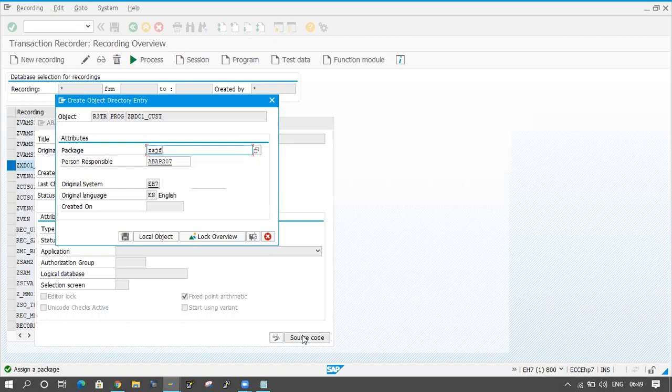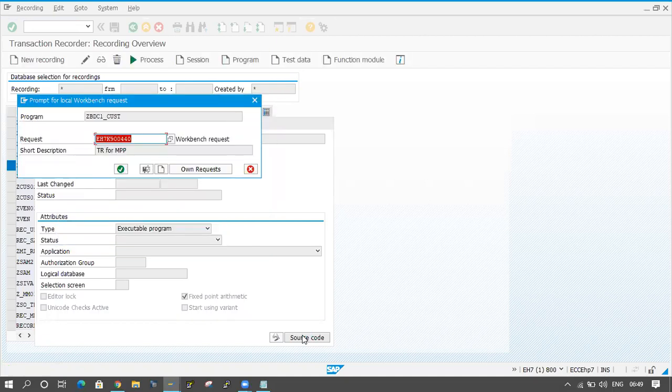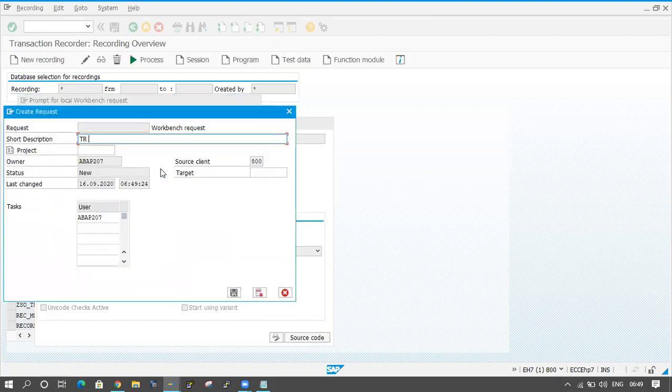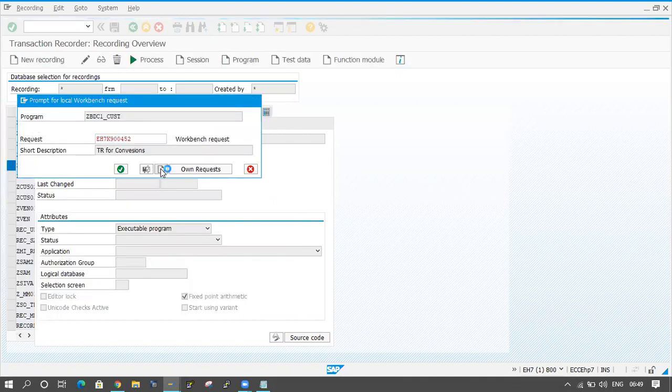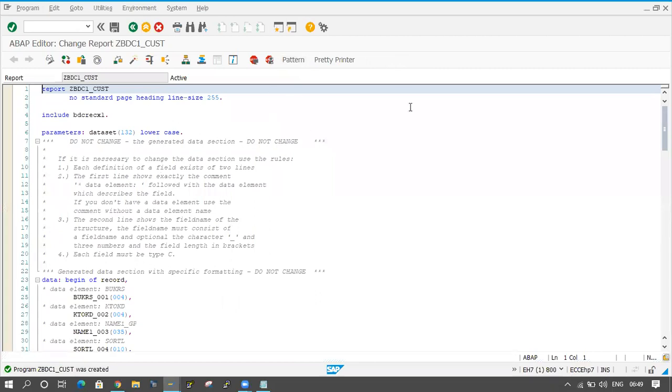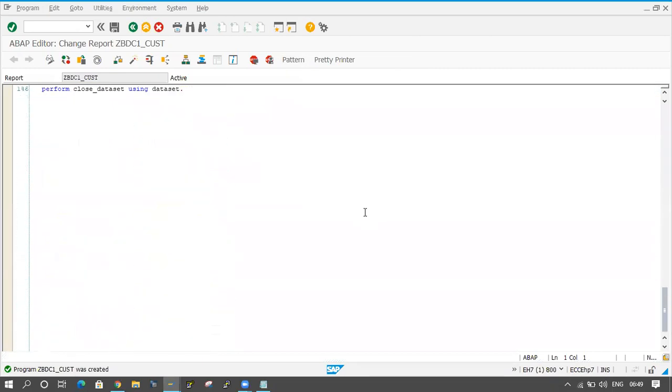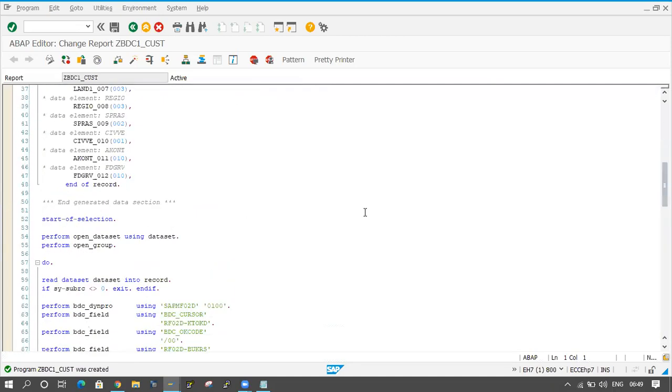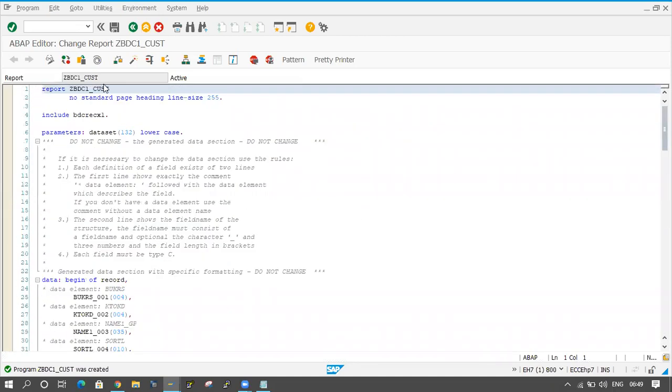Our package is ZHIF and click on the OK button. I'm creating one more for this one here. Okay, see, the program is created automatically like this. Some code is coming, we don't know exactly what it is. This is SE38. Okay, you just copy this one and open it in the SE38 transaction.